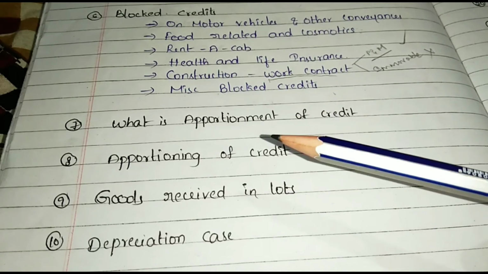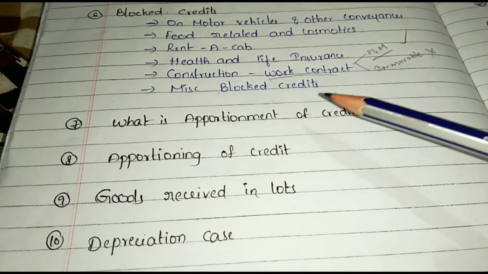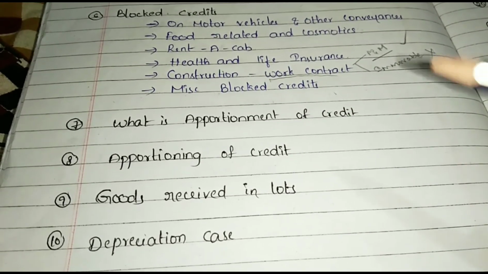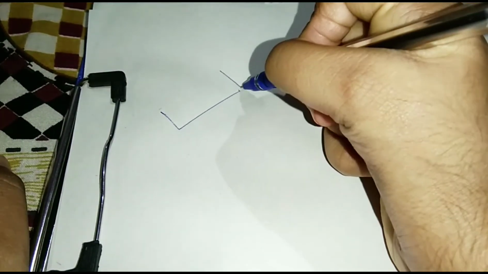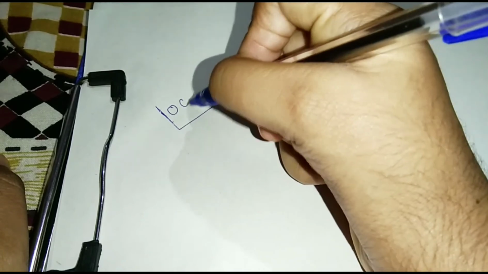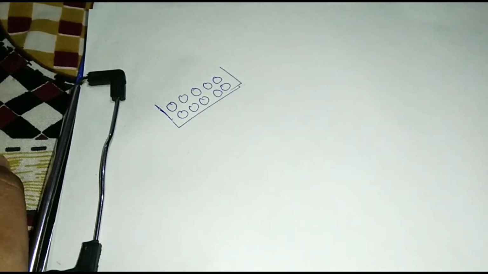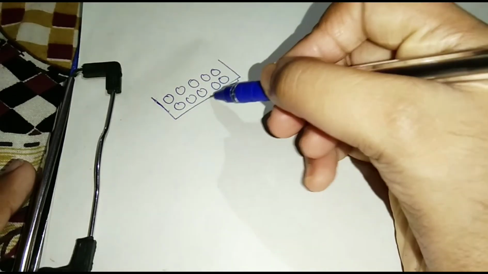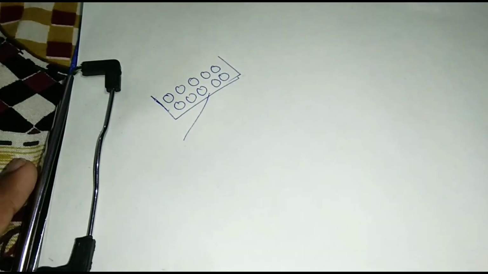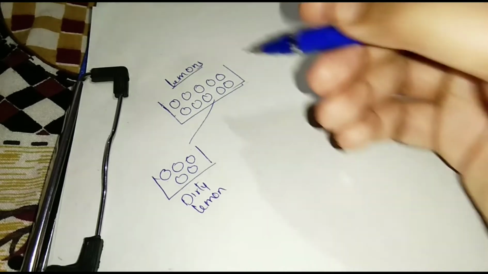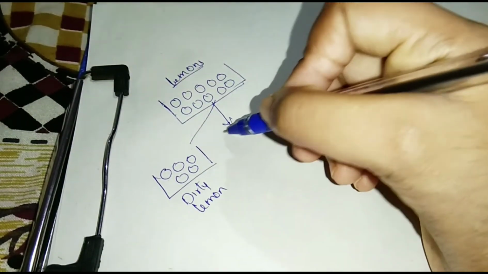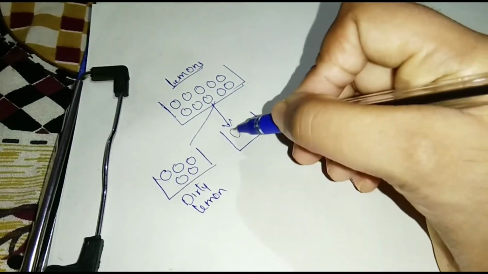And see the next. What is apportionment of credit? See, for example, in a basket there are lemons. In that, first remove the dirty lemons and next separate the clean lemons.